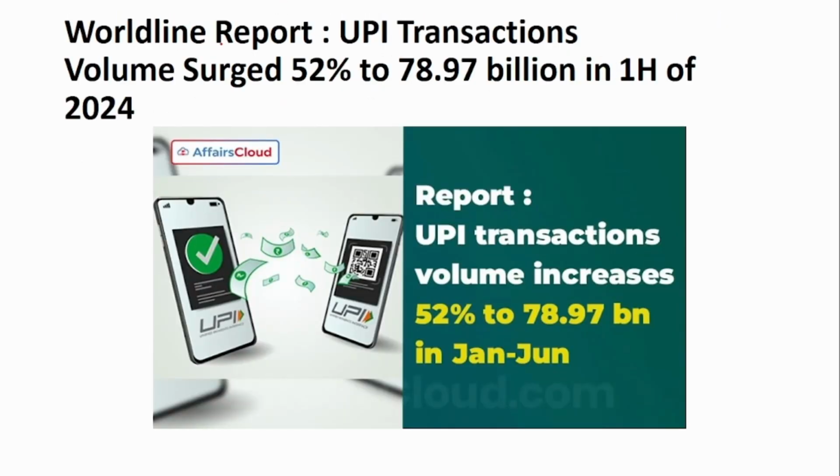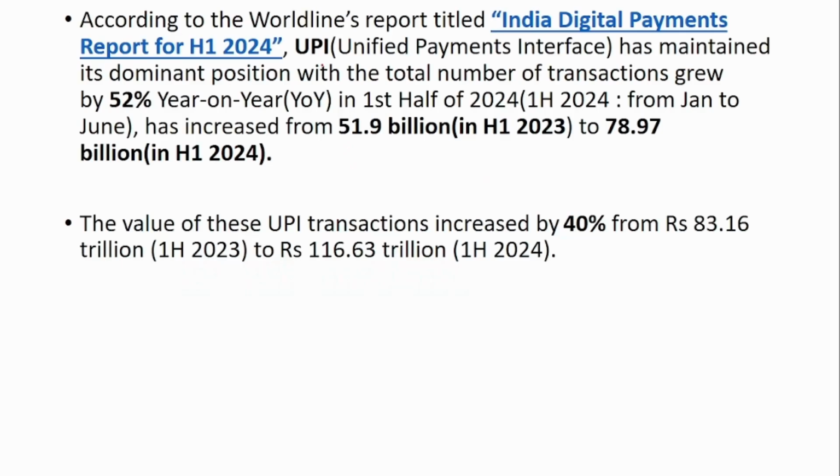Next is about a report called the Worldline Report. According to Worldline's report titled India's Digital Payments Report for H1 2024, the total number of UPI transactions has increased from 51 billion in the first half of 2023 to 78 billion in the first half of 2024.